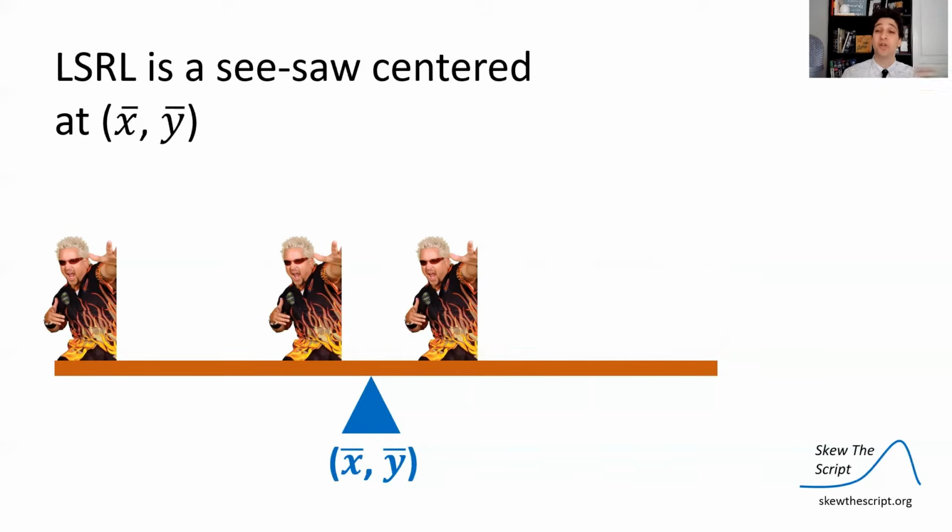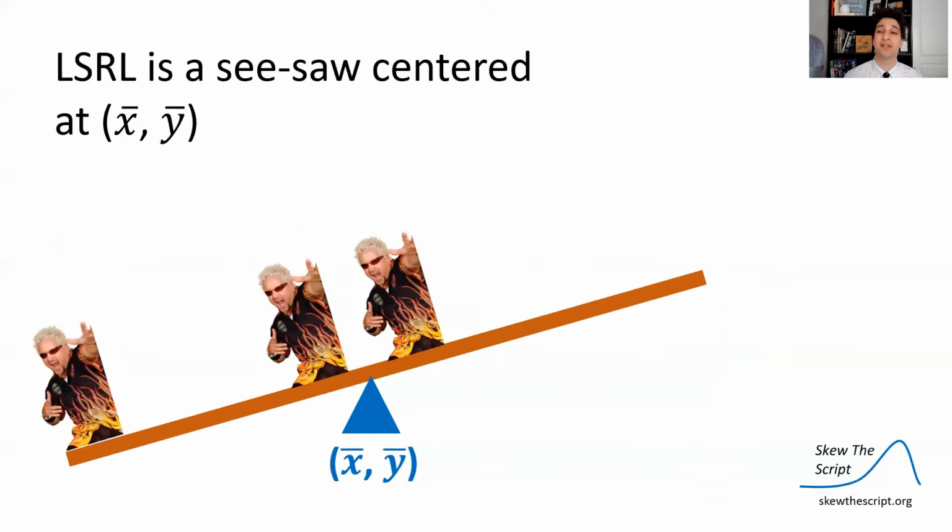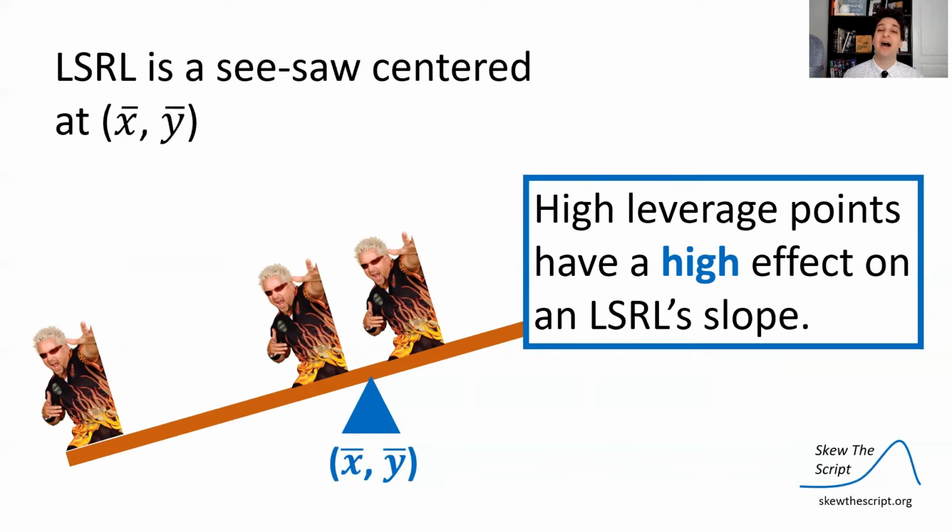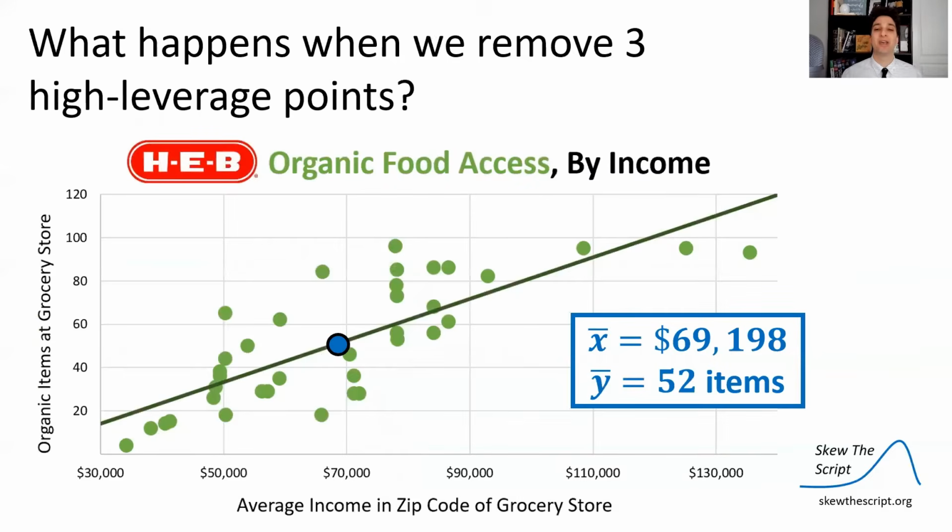The system here is really imbalanced, and we're going to see, boom, it's going to rotate. The y-intercept will decrease, the slope will become more steep. High leverage points have a high effect, especially on the least squares regression line's slope. So in this case, we have 3 high leverage points.